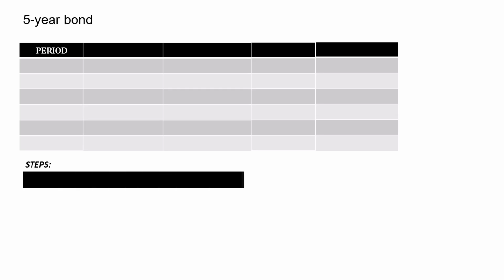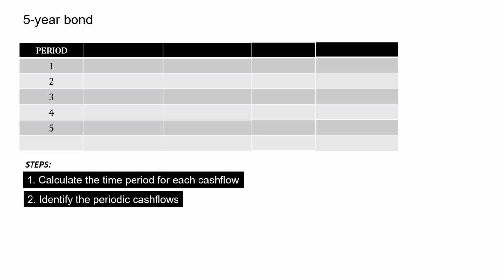So the first step is to calculate the time period for each cash flow, which means the time until each cash flow is received. As it is an annual pay bond, the time period is as follows. The next step is to identify the periodic cash flows, that is, receiving 10 rupees coupon for the first 4 years and principal plus coupon payment in the final year.